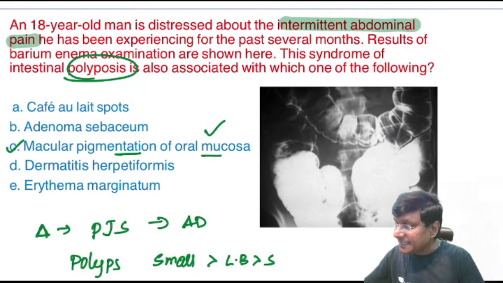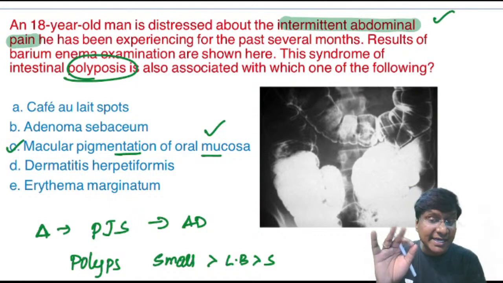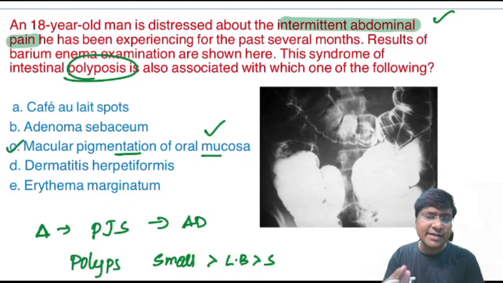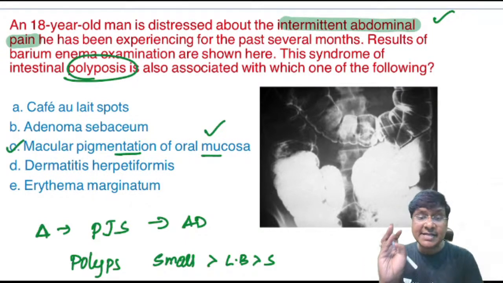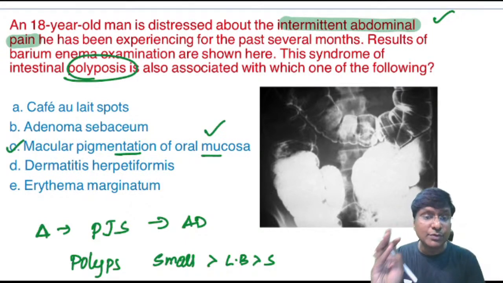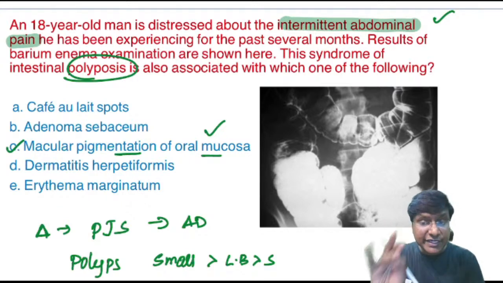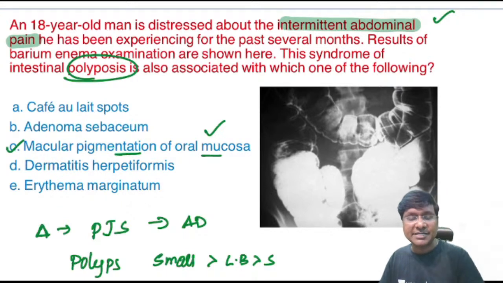And what will be the clinical manifestation? That will be recurrent abdominal pain, which may be due to partial obstruction from the polyps. The abdominal emergencies that can be seen in patients with Peutz-Jeghers syndrome are the development of volvulus and intussusception.